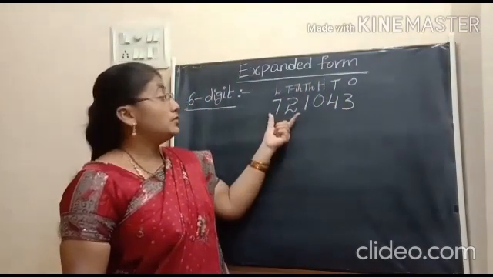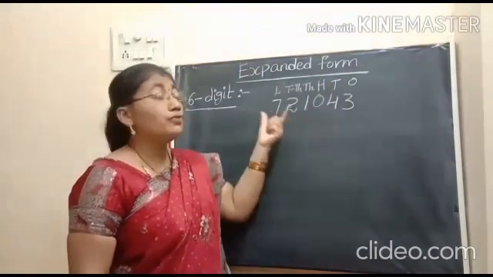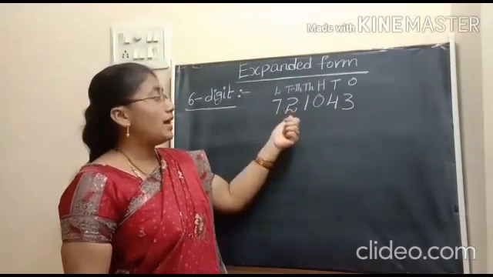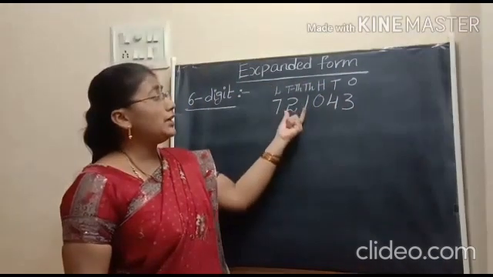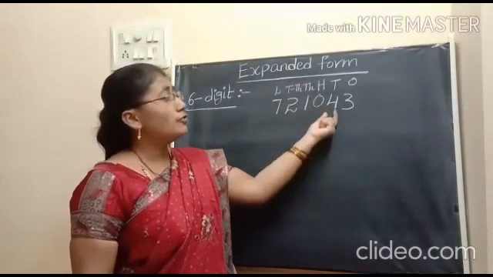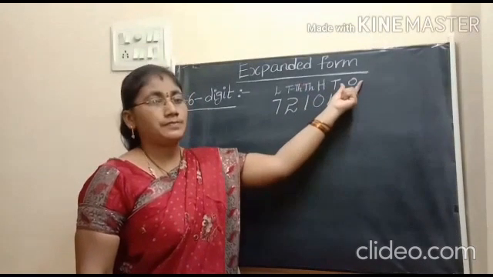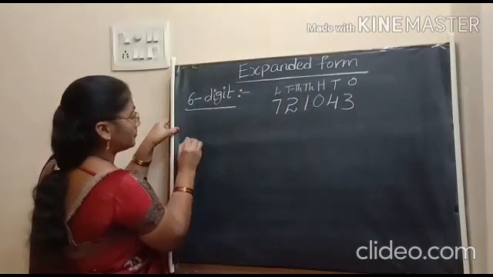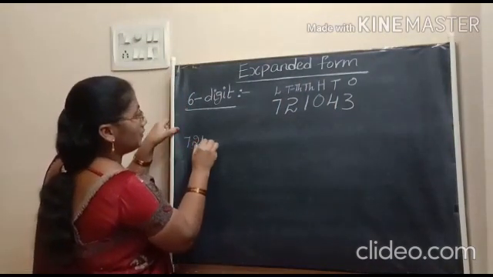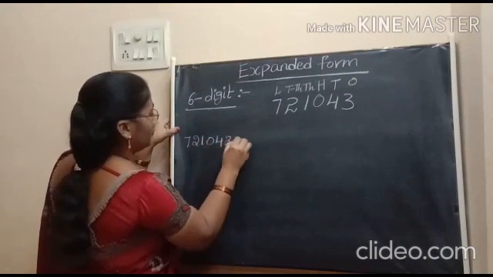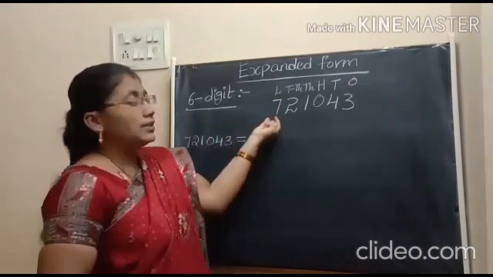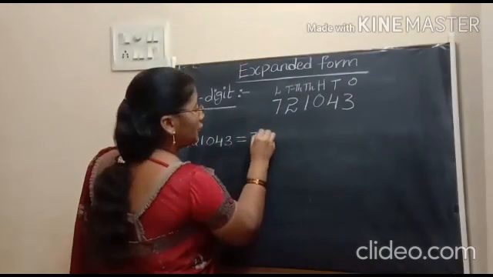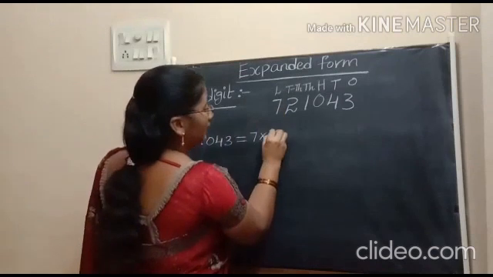Now, in this number, we have 7 lakhs, 21 thousands, 4 tens, 3 ones. Okay? Let us write the expanded form. First write the number. The place value of 7 is 7 into the place of the digit, lakhs.